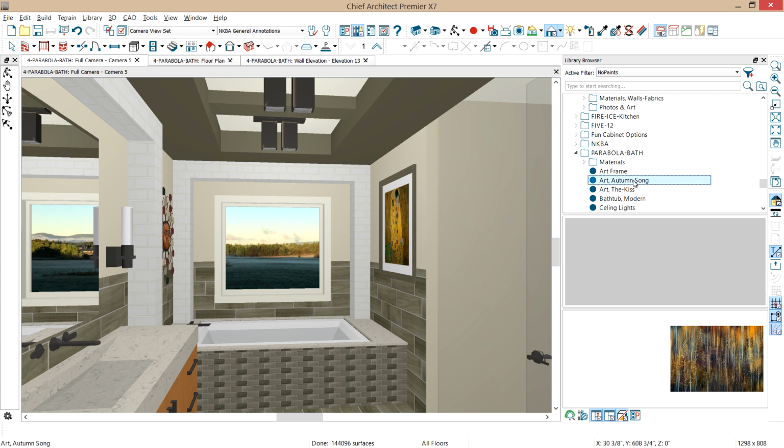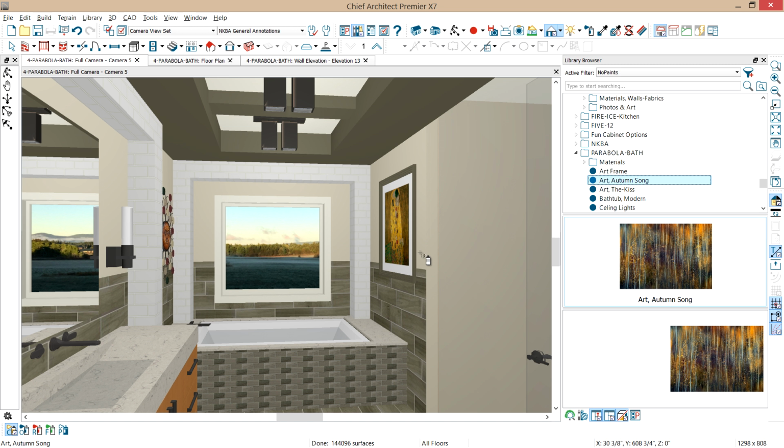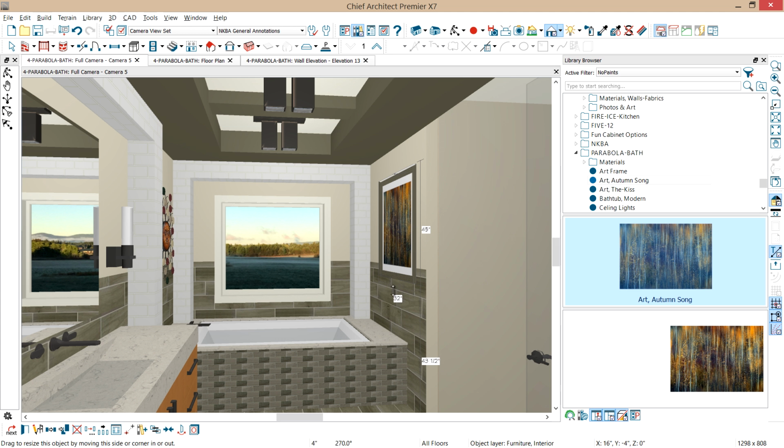And let's see if I've got a different piece of art. So here's a different piece of art that I grabbed, and what I've done there is just placed a picture frame in there, and then I can apply a different piece of artwork in there. Maybe it's a particular genre that is of interest to your client. And now you can finish that up.